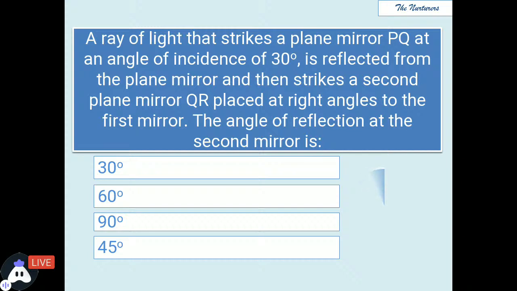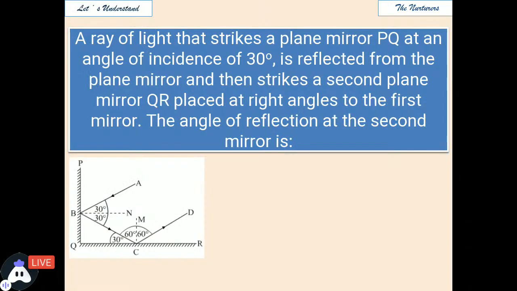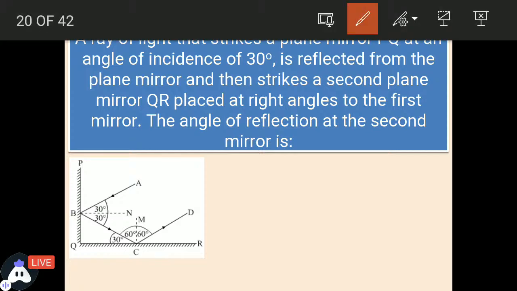See, you need to understand the concept carefully as the digits can be changed. As on your screen towards the left, you can see a diagram. You can even take a screenshot of this question. Look, the ray that first strikes mirror PQ is falling at 30 degrees. This AB is the first ray striking our PQ mirror. In this case, what angle did it make? 30 degrees. So the reflected angle is also how much?